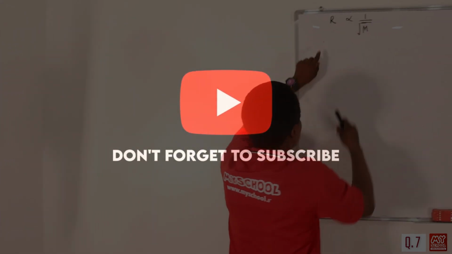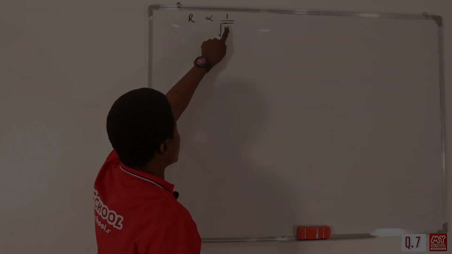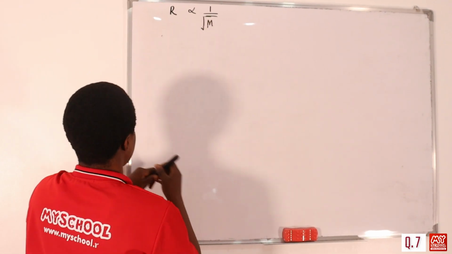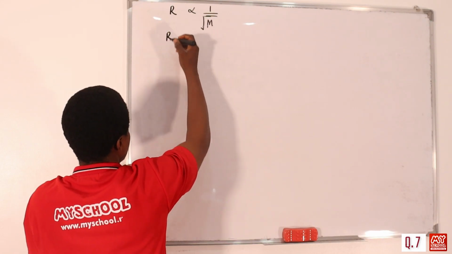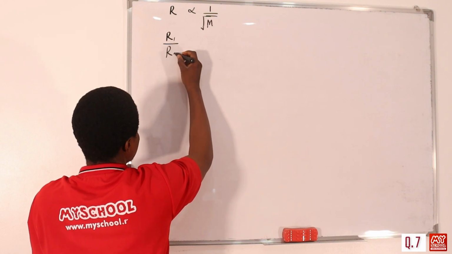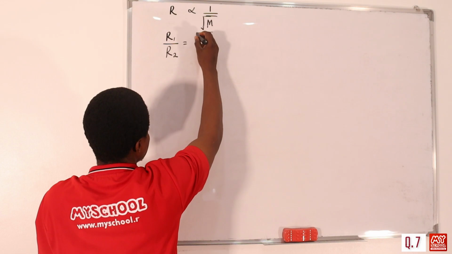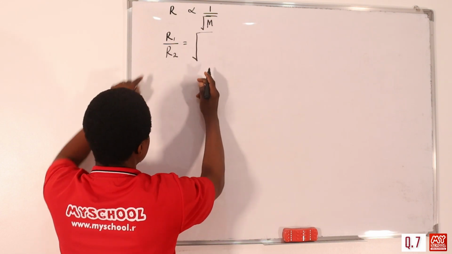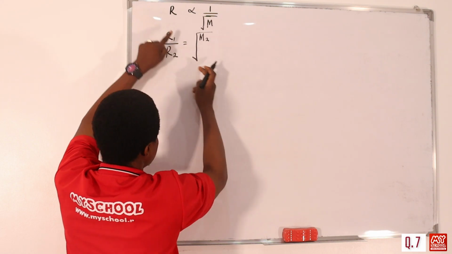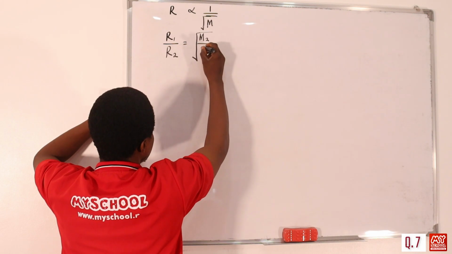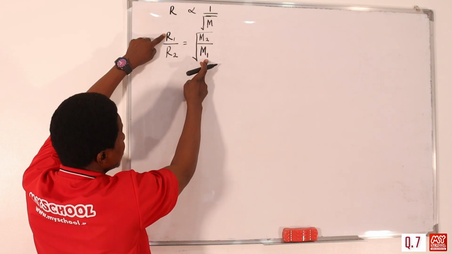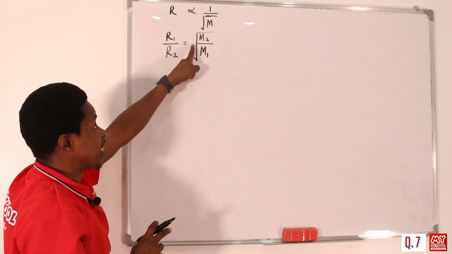Based on Graham's law, the rate of diffusion of a gas is inversely proportional to 1 over, that's the reciprocal, the square root of mass. So which means that if we have two gases, the rate of diffusion of the first gas over the rate of diffusion of the second gas will be equal to, since it is inversely proportional, the square root of the molar mass of 2 will come first, then molar mass of 1. You can see R1 is here, R2 is here, and because it's inversely proportional, this is what you should do.